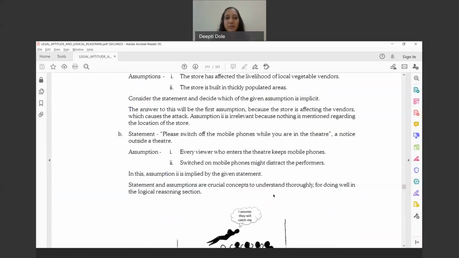The statements will be given to you, for example, please switch off the mobile phones while you are in the theater. Now, what is the assumption? Obviously, if every viewer who enters the theater keeps the mobile phone on, it might distract the performance. In a theater, if there is a phone ringing, then the other viewers get disturbed. These are the assumptions behind the statement which is being made.